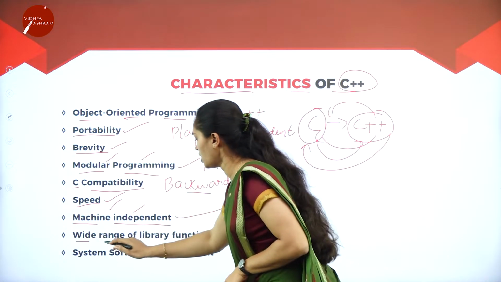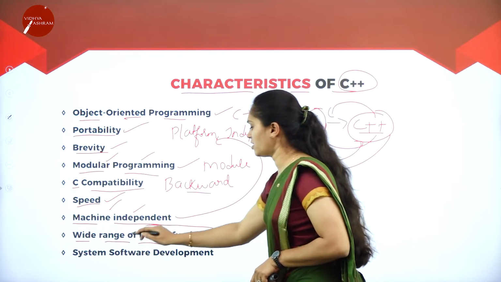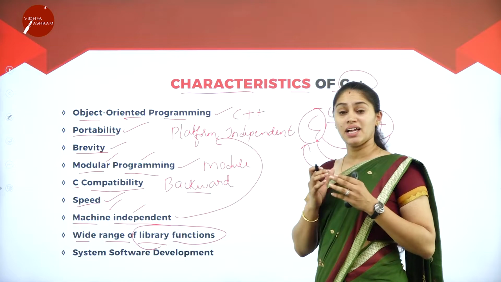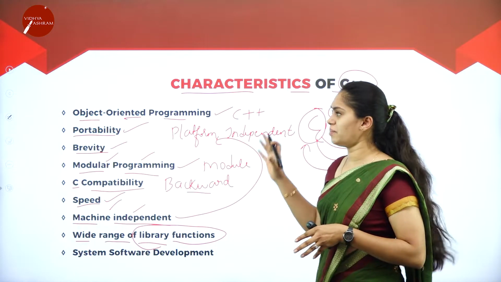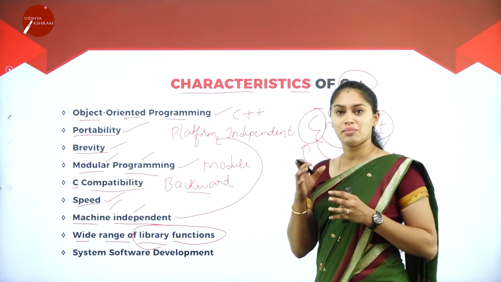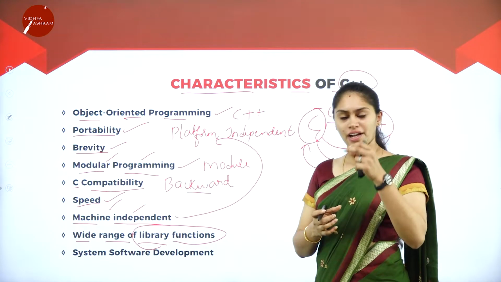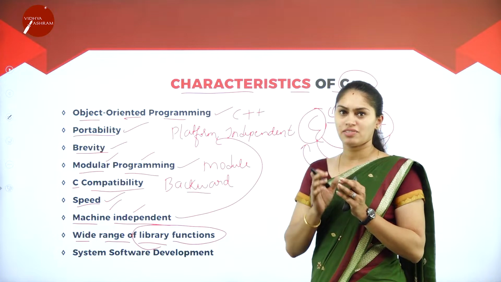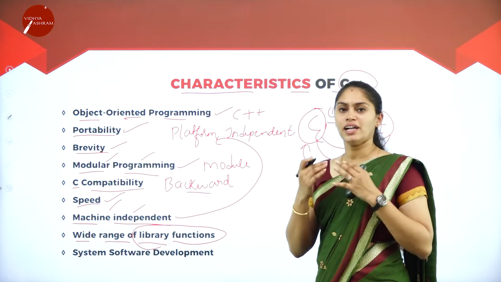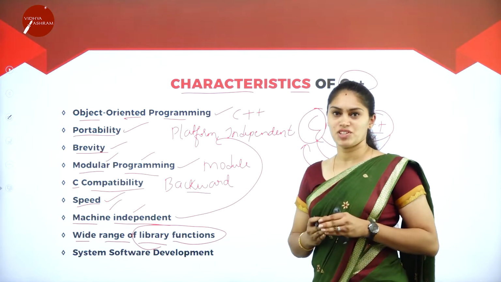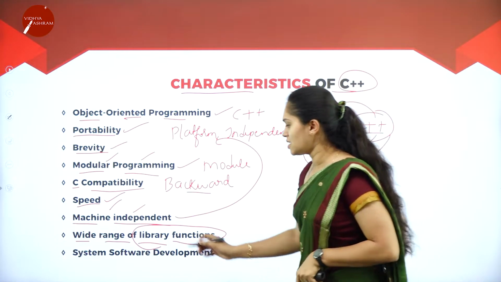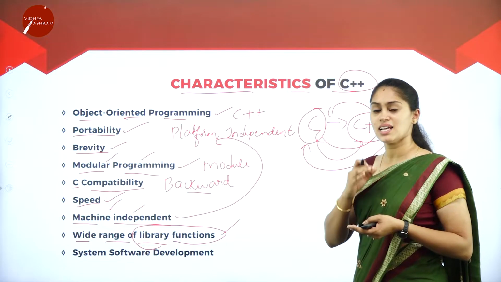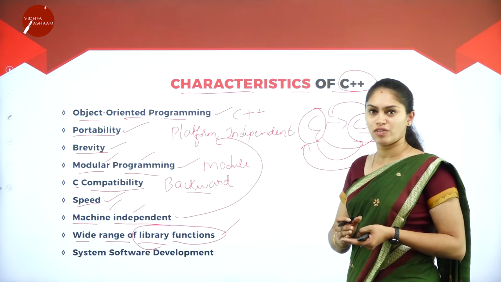Here, wide range of library functions. So we have several inbuilt library functions. So C++ is very rich with library functions. Instead of writing all the code for a particular function, we can just include that library function in our header file and we can run a program in a very efficient manner. That means C++ is rich in library functions.